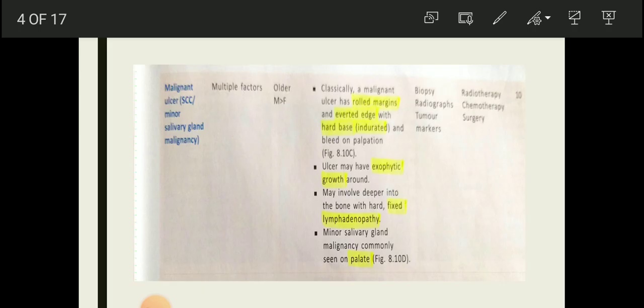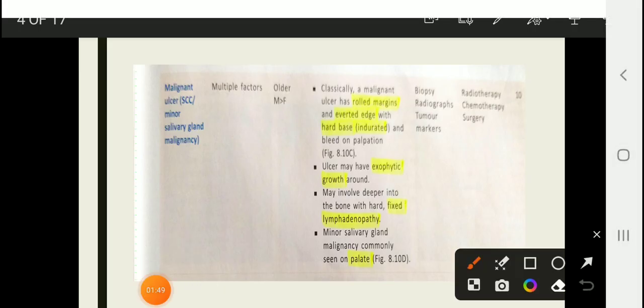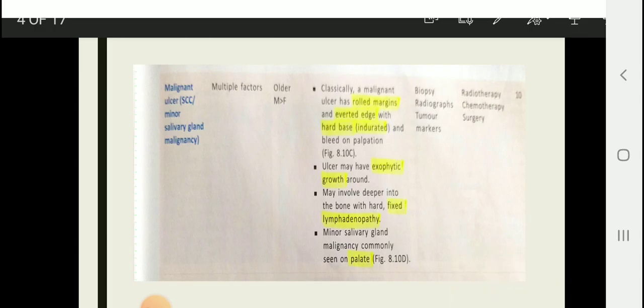The ulcer may have an exophytic growth around it and may involve deeper into the bone with hard and fixed lymphadenopathy. Minor salivary gland malignancy is commonly seen on the palate. The investigation for the malignant ulcer is biopsy, radiograph, tumor markers, etc. And the treatment is radiotherapy, chemotherapy, or surgery.